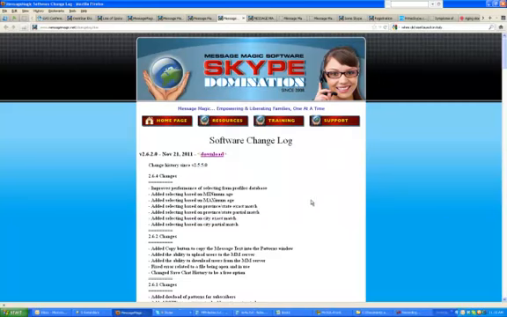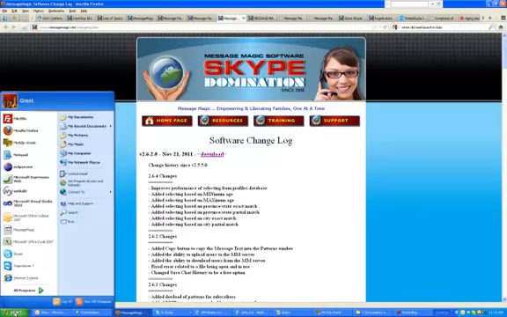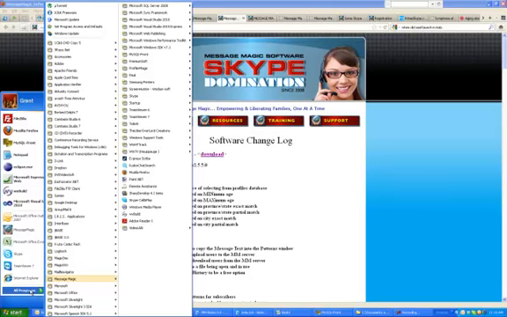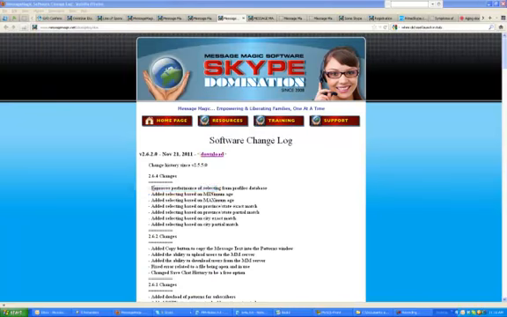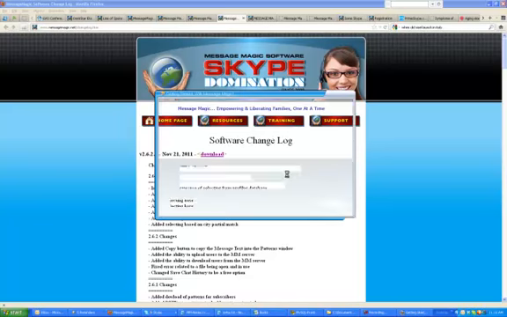And now all we need to do is run the software. So we can click on Start, All Programs, Message Magic, Message Magic. That should just take a moment or two to load.